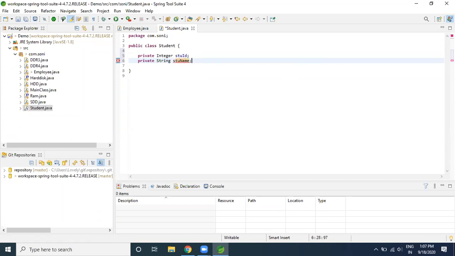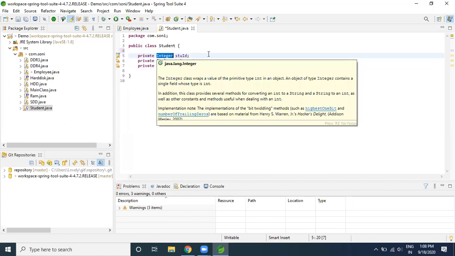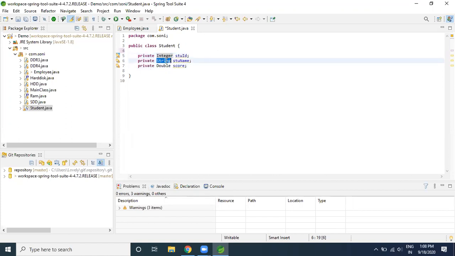Try to have at least three properties as part of your class. I am giving private Double stuScore. If you see here, I am using wrapper classes. Why? I don't want the compiler to do the auto boxing or unboxing. I should follow the standards from the beginning itself and should not create more burden on the compiler. Now I have created this student class.